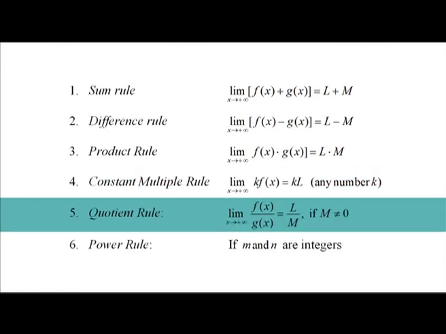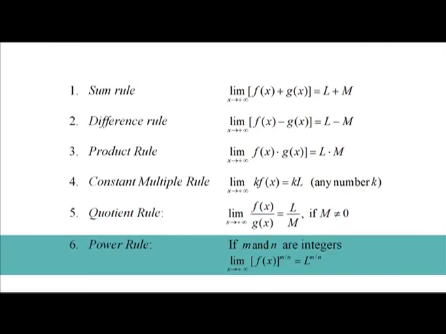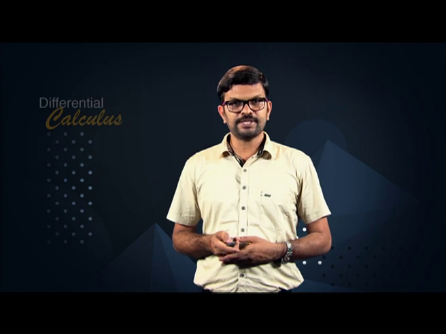5. Quotient rule: limit x going to plus infinity f of x by g of x is equal to L by m if m is not equal to 0. And 6. Power rule: if m and n are integers, then limit x going to plus infinity f of x to the power m by n is equal to L to the power m by n, provided L to the power m by n is a real number. Similar results hold if we replace limit x going to plus infinity by limit x going to minus infinity.